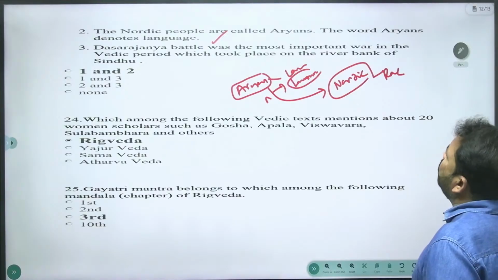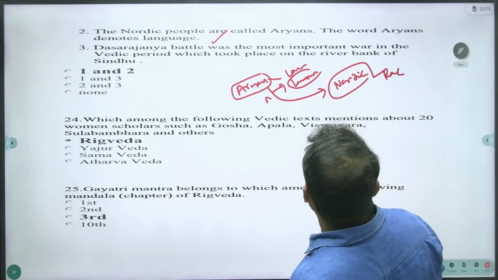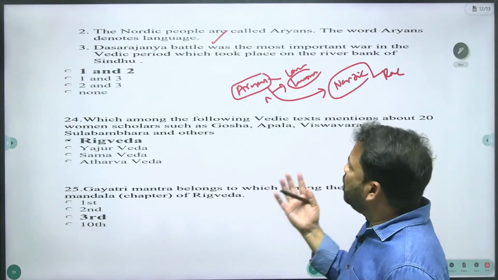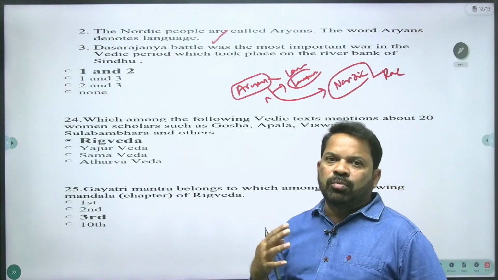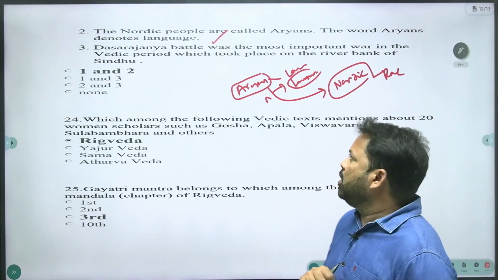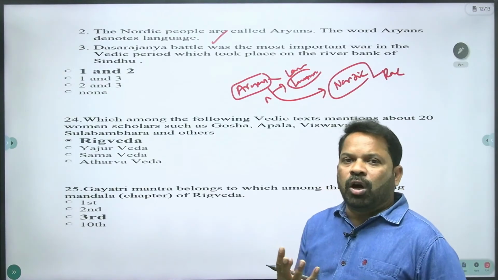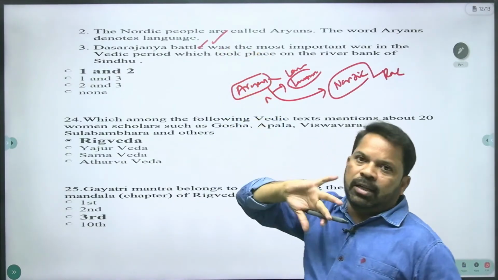The Dasarajanya battle was the most important war in the Vedic period, which took place on the river bank of Sindhu or Sindh. You know very well, in the Vedic period the tribes fought against one another because of cows or cattle. Out of all the wars, the most important is the Battle of Ten Kings, or Dasarajanya battle.